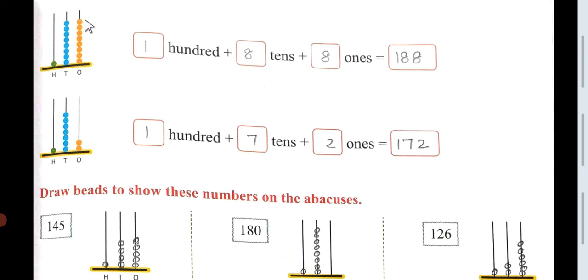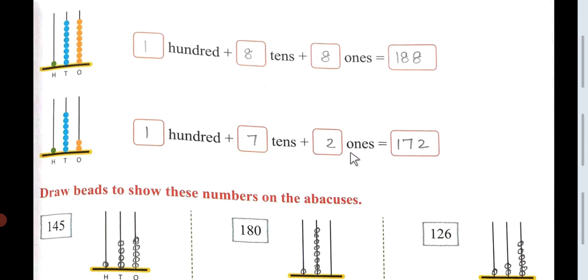So count 1, 2, 3, 4, 5, 6, 7, 8. So you may write here 8. Then count the tens one. 1, 2, 3, 4, 5, 6, 7, 8. Again 8 is there. So in the place of tens you will write 8. And in the place of 100 only one bead is there. So you will write here 1. So 188. So count the other one.